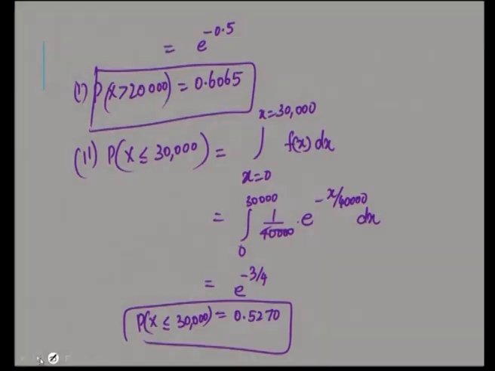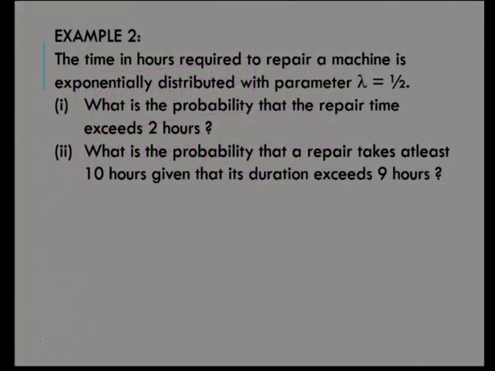Okay. Hence, we have found the two probability answers. Next is a different type of problem. The time in hours required to repair a machine is exponentially distributed with parameter lambda equal to 1 by 2. What is the probability that the repair time exceeds 2 hours? It is the same as the previous one, wherein you are given the lambda value as 1 by 2. Like the previous problem, we can do this one also.